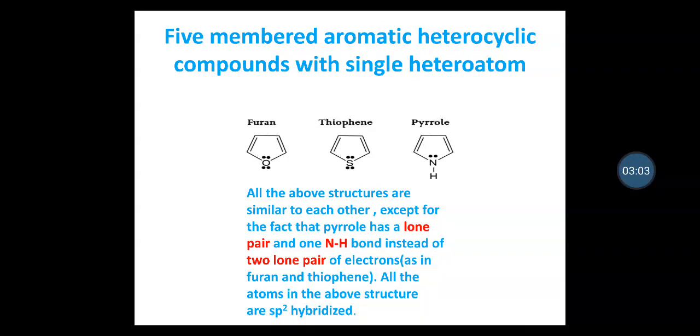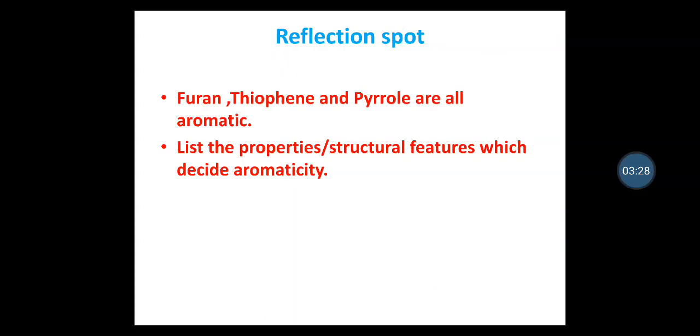All these structures are similar to each other except for the fact that pyrrole has a lone pair and 1 nitrogen-hydrogen bond, whereas in thiophene and furan, there are 2 lone pairs of electrons on sulfur and oxygen. All the atoms in the above structures are sp2 hybridized. Dear learners, furan, thiophene and pyrrole all are aromatic compounds.